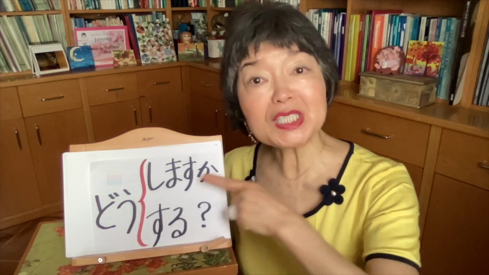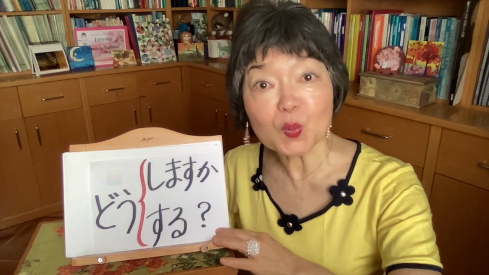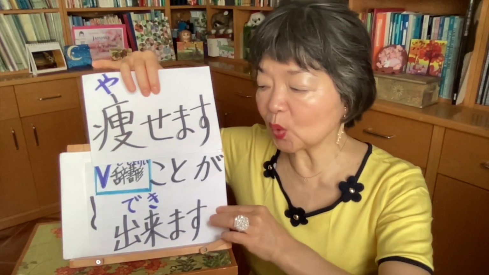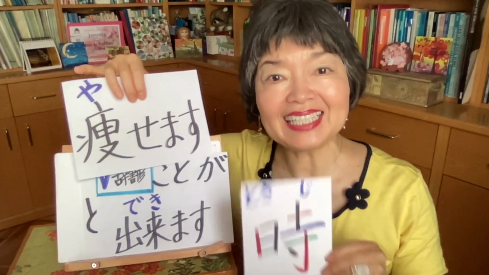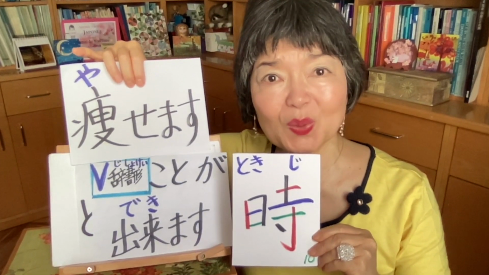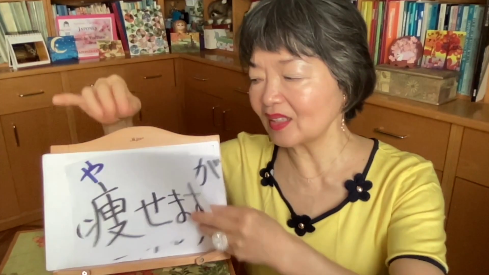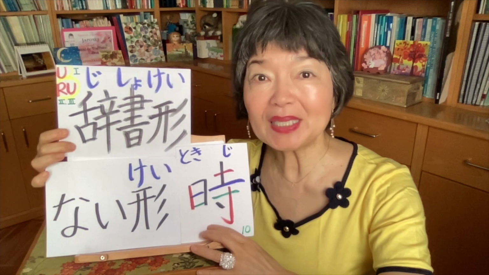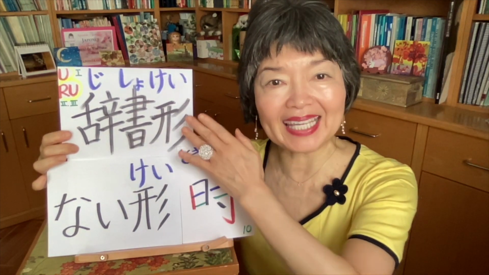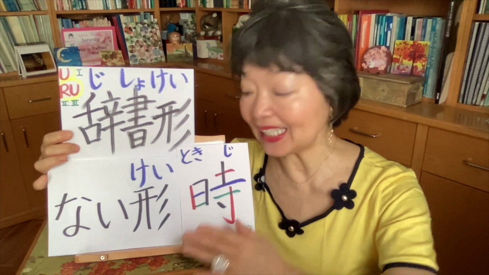What are you going to do? What would you do? This expression is very useful, right? In Japanese, like this, so I want you to remember. どうしますか? Or in the casual way, どうする? なかなか痩せることができないとき、どうしますか? Today we studied only with Dictionary-Form 辞書形 and Nai-Form ない形 and Toki.